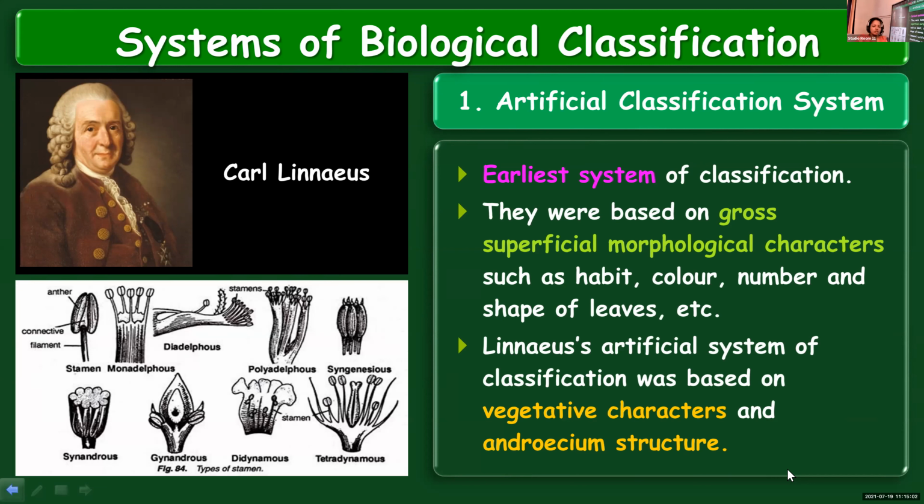So the superficial or external morphological characteristics were considered to classify, like habit, color, number and shape of leaves, etc. And this took into consideration both vegetative and sexual characters, because androecium is the male reproductive part. So mainly it was focused on vegetative characters and the structure of androecium, and this was proposed by Carl Linnaeus.